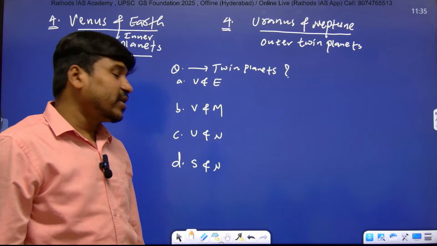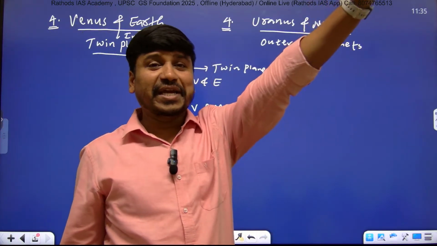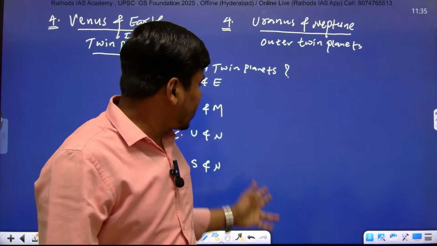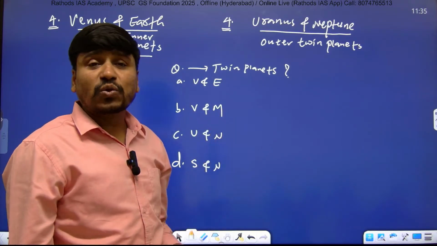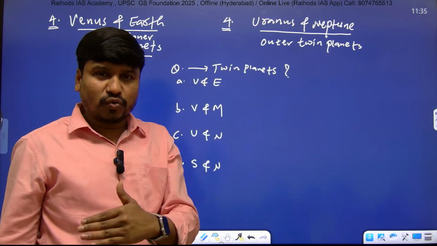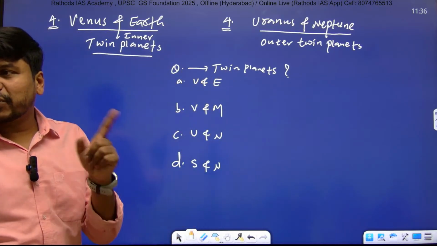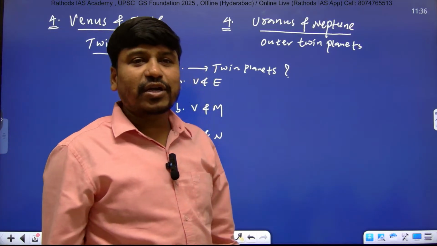A or B or C or D? How many of you are saying A? Please raise your hand. A is the correct answer. A and C, but there is no A and C; we have to select only one option. If statements 1 and 2 are given, you might select 1 and 2, or 1 and 3, but here we have only 4 options, A, B, C, D, and you have to select only one. In the OMR sheet, if you mark both A and C, you will get 0 marks.